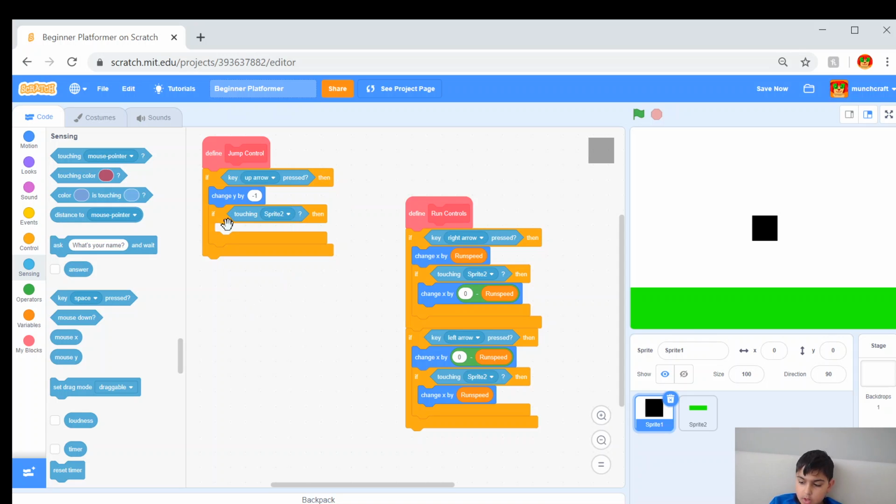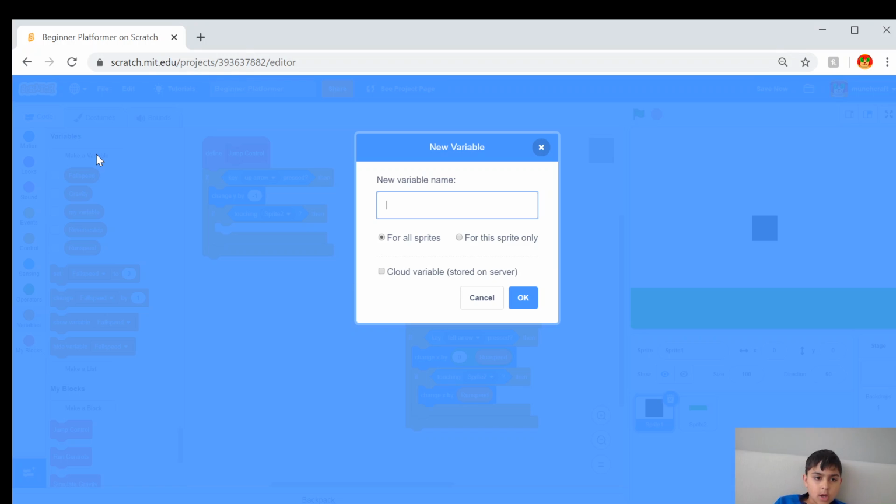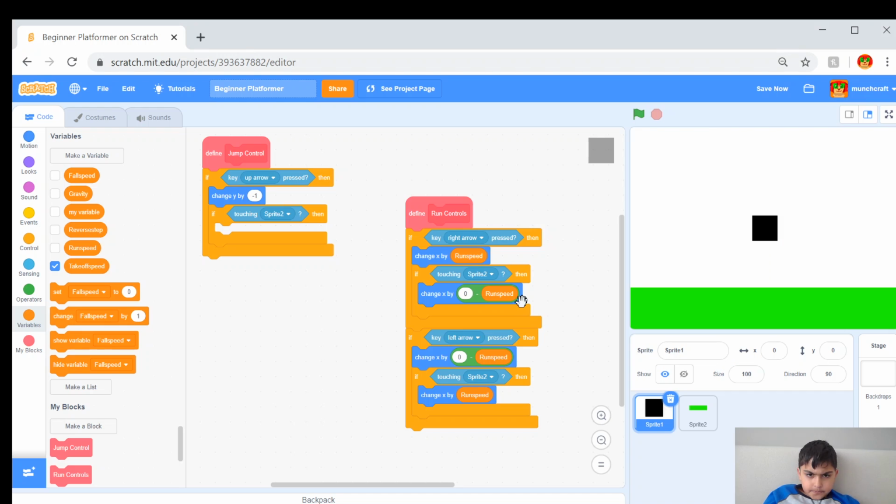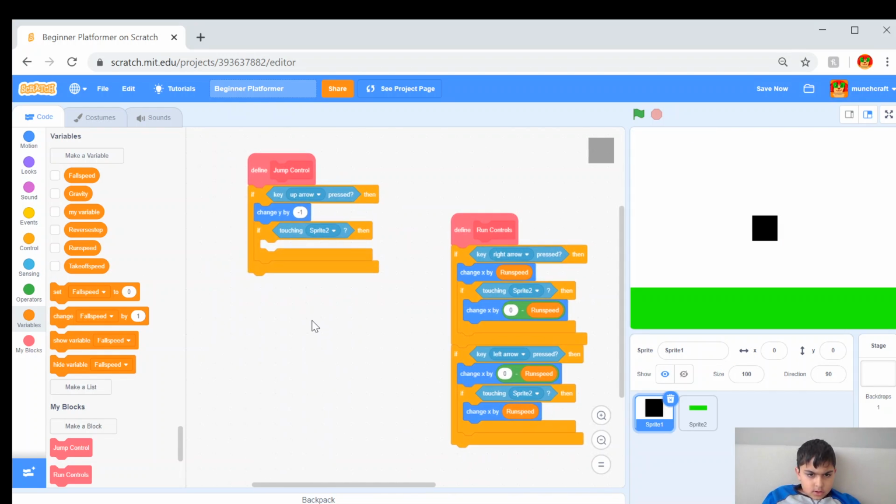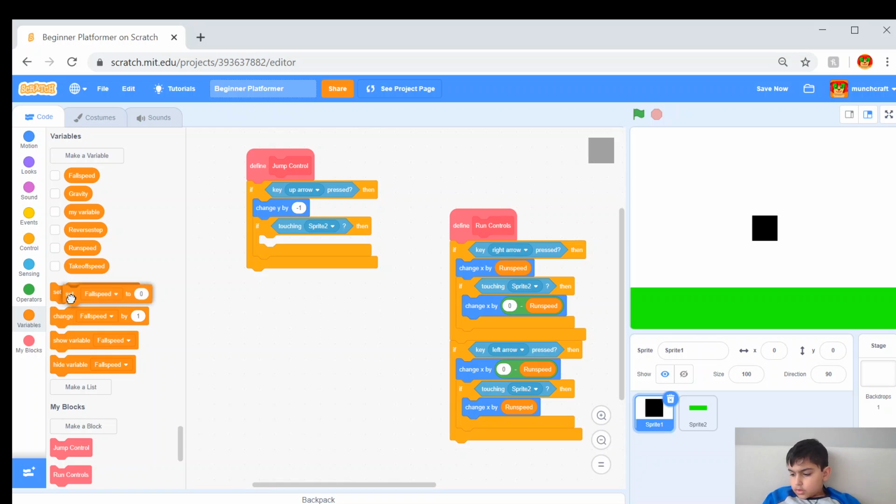and what we're going to want to do is create a new variable called takeoff speed. So that's the speed that when we're taking off, how high it's going to go, the speed that it's going to be rising. So takeoff speed. And then after you have done that, we are going to set the fall speed to the takeoff speed.